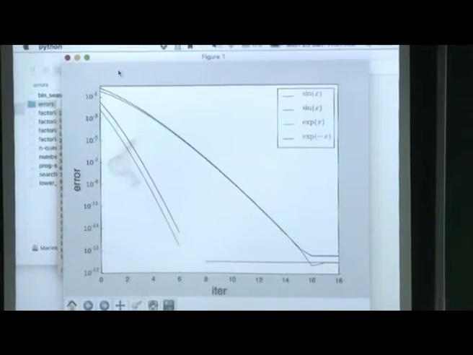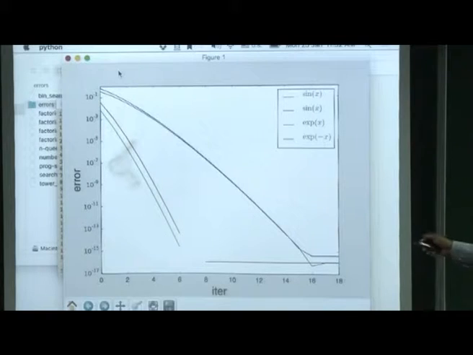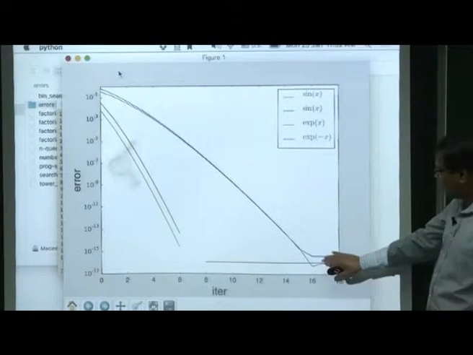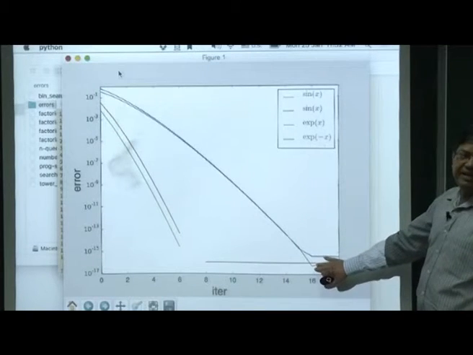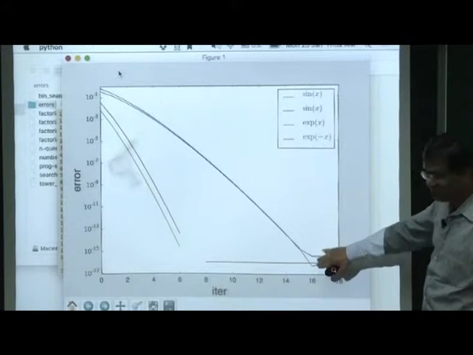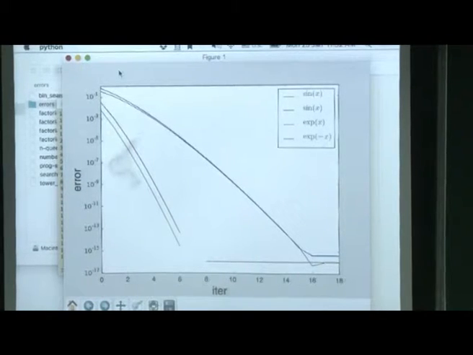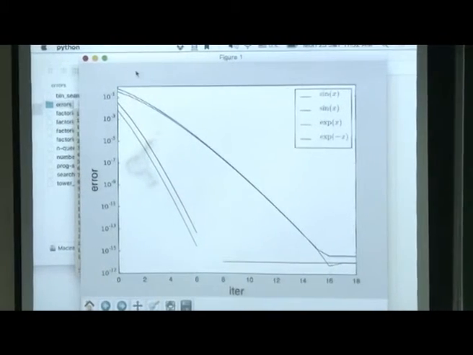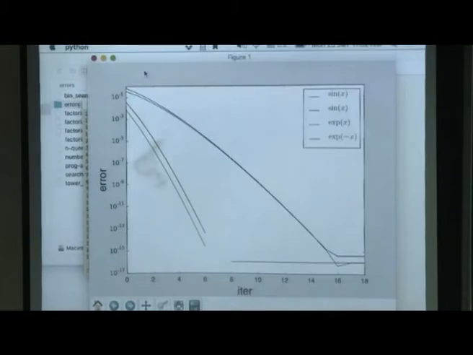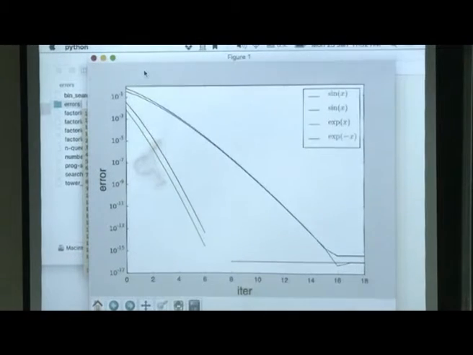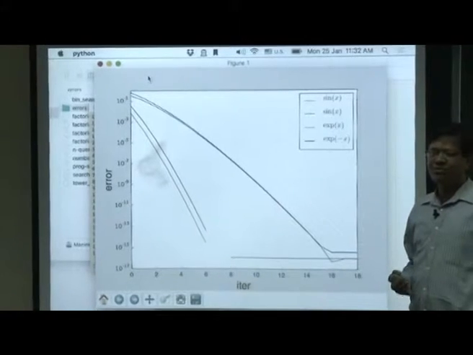By the way, look, there is a jump here and the error is basically 0 for sin and cos, not 0 but 10 power minus 16, but the exponential error is significant, it is large, and it becomes very small only for 18 terms or 16 terms here. So, exponential is a slowly converging function, and one needs to keep a large number of terms in the series. That is why exponential is the most expensive operation.